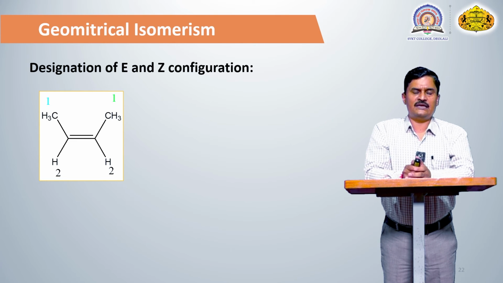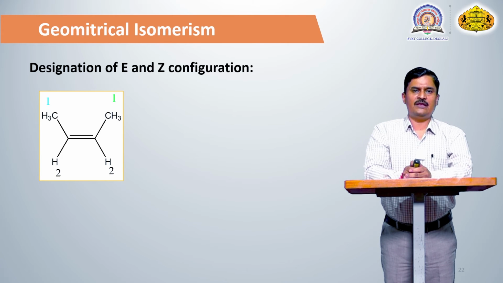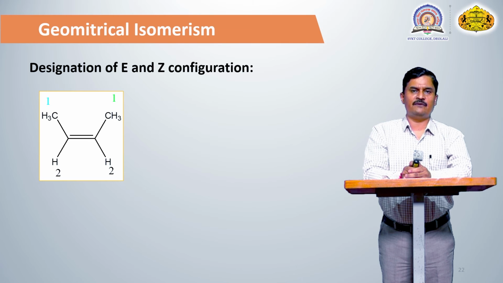So for designation of the EZ nomenclature system, consider an olefinic carbon-carbon double bond, meaning C1 and C2. If we consider first C1, which is attached to 2 groups, decide first the priority of those groups. Carbon number 1 is attached to CH3 and hydrogen. So CH3 has a higher priority, meaning first priority, and hydrogen is the second priority. Similarly, consider the second carbon, which is again attached to a CH3 group and hydrogen. So CH3 again has the higher priority, meaning first priority, and hydrogen is the second priority.